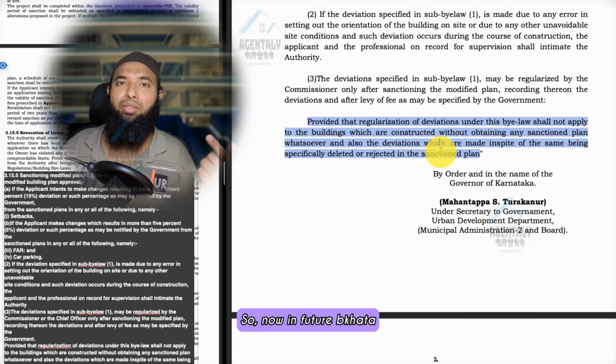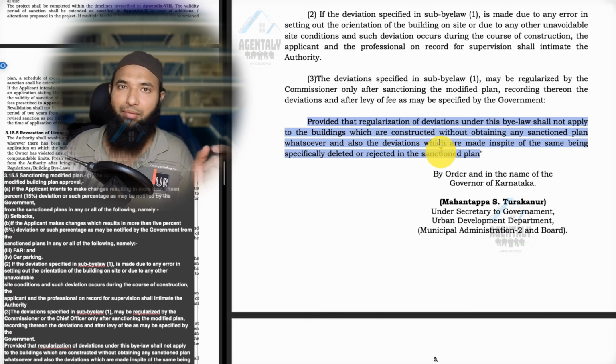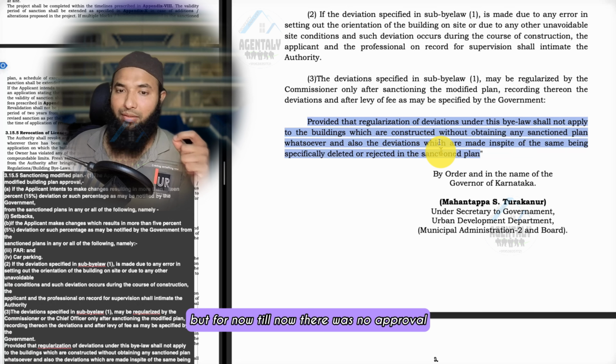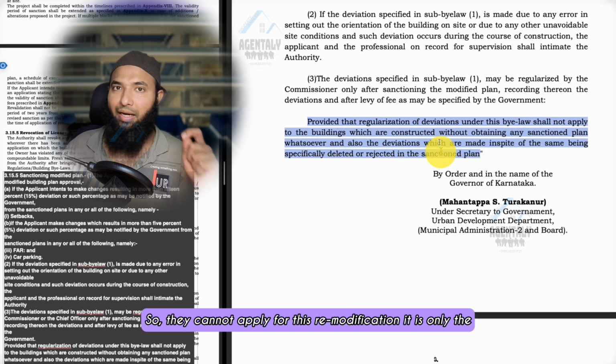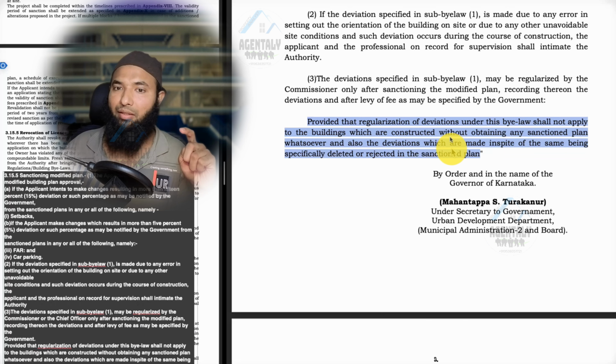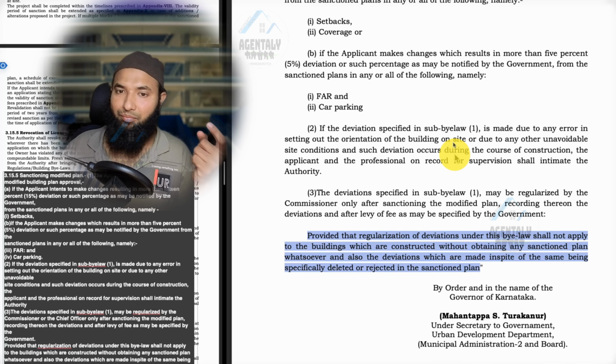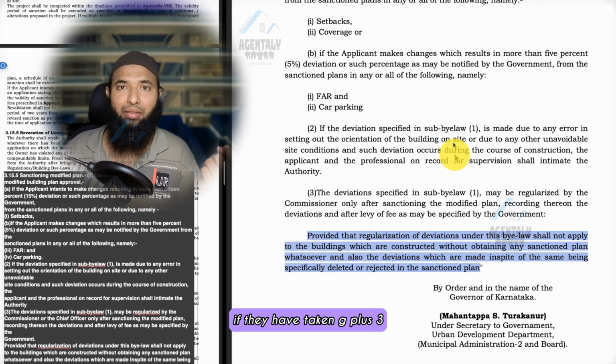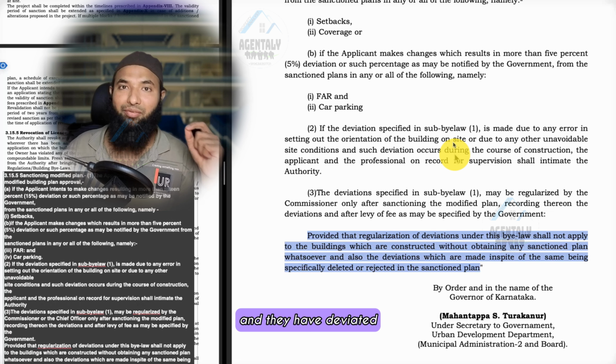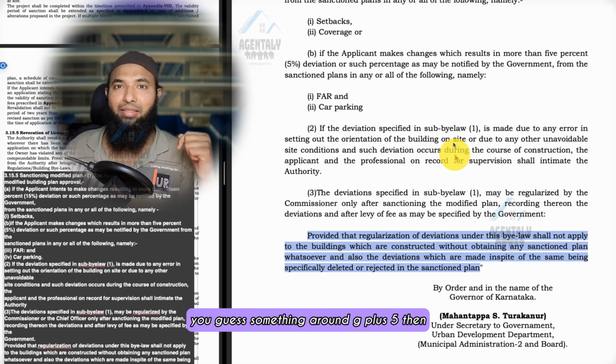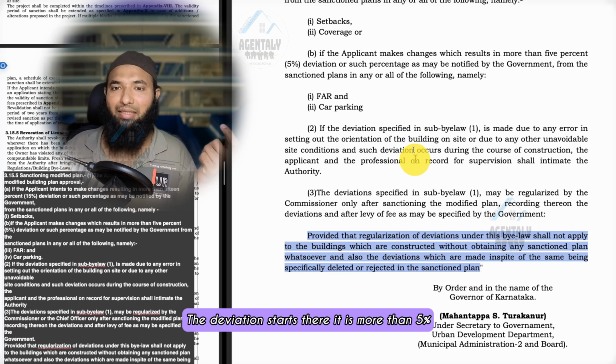So now in future, if B khata properties obtain approval, then it becomes a different story. But till now, there was no approval for B khata properties, so they can't apply for this remodification. It is only the properties which have already obtained plan approval and then deviated. Like, if they have taken G+3 and deviated to something around G+5, then the deviation starts there. It is more than 5%.